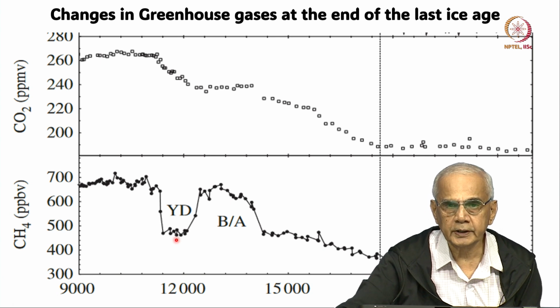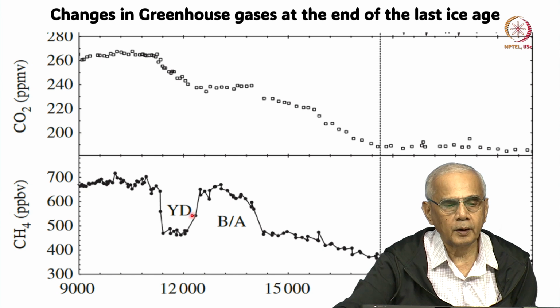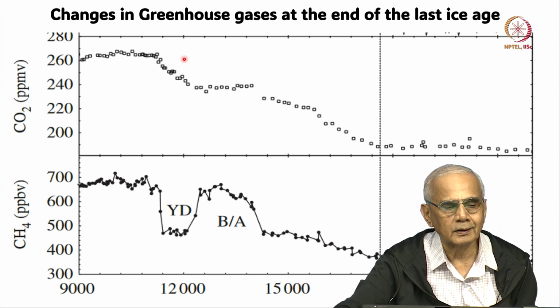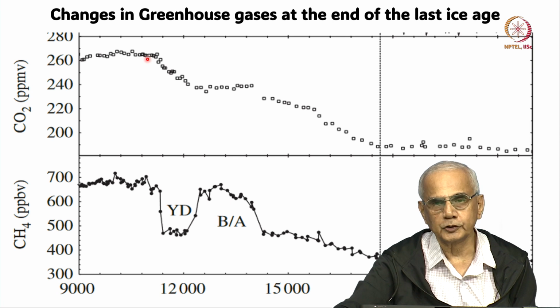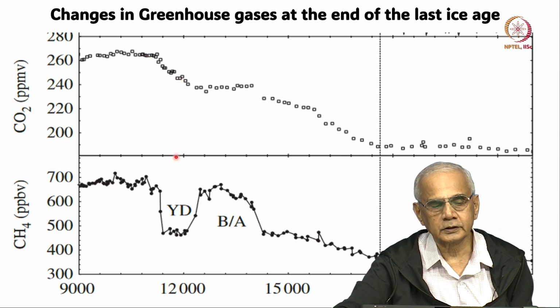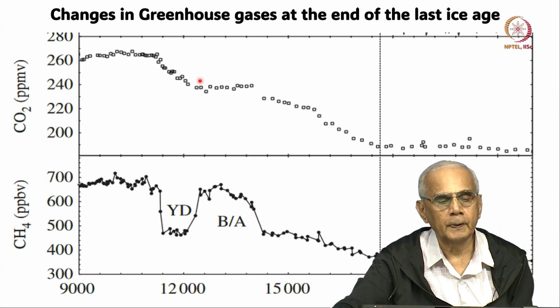This shows that methane is sensitive to the temperature of the ocean, but in the case of carbon dioxide you do not see such an impact. Carbon dioxide continues to increase in the atmosphere. So, this is an interesting issue which we will discuss in either today's or tomorrow's lecture.